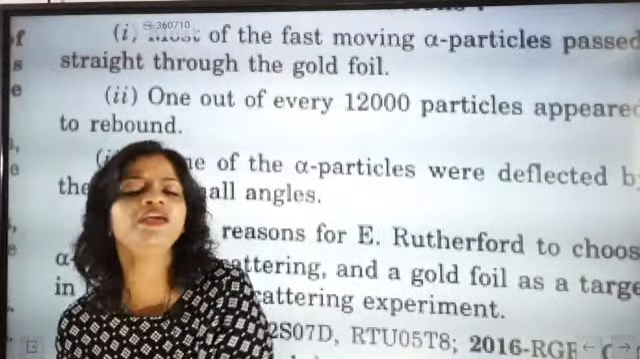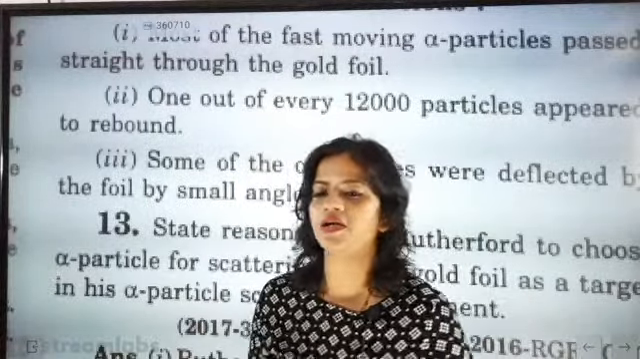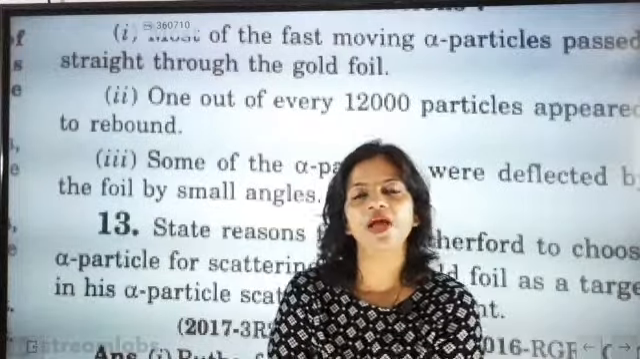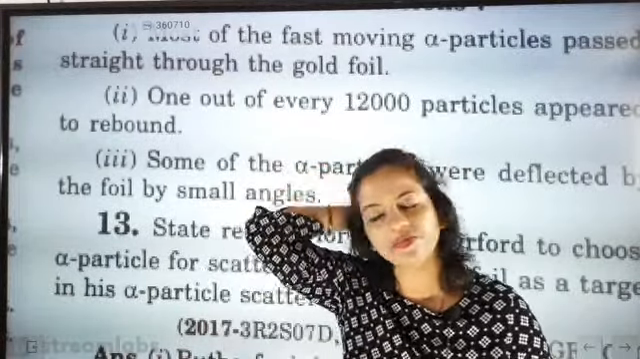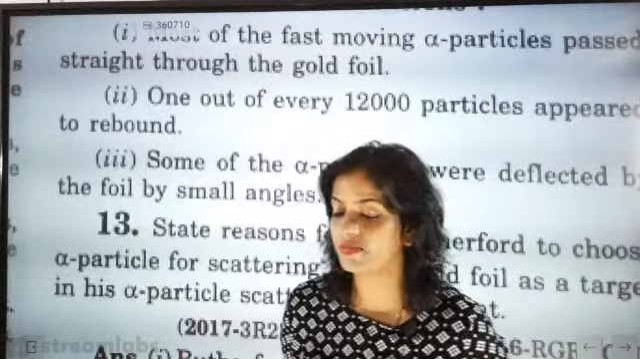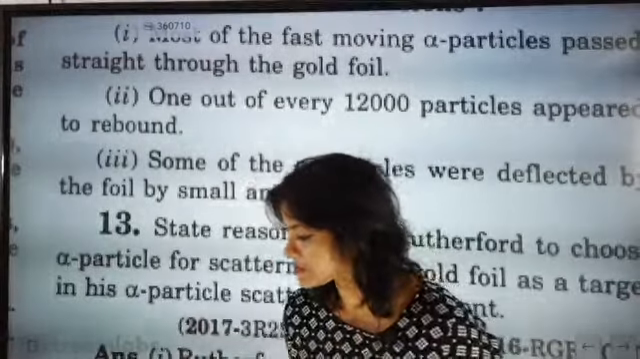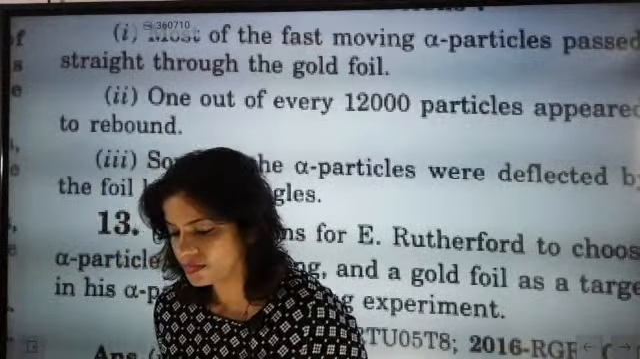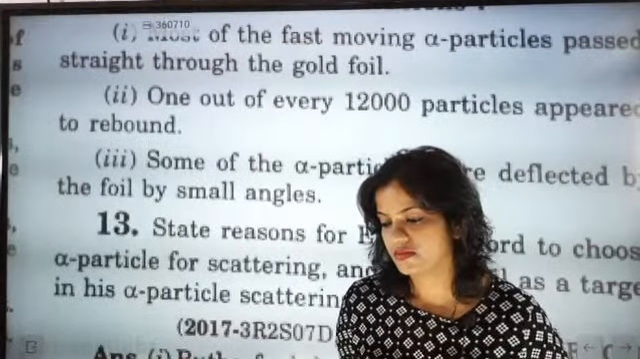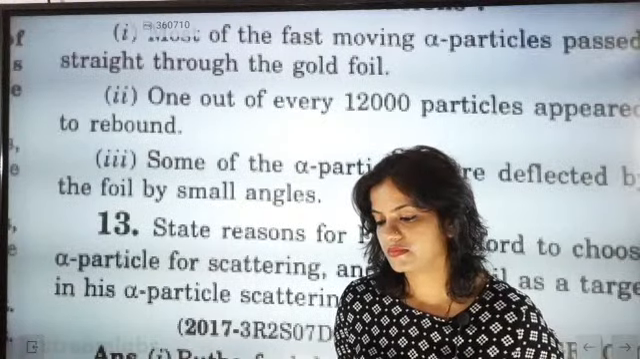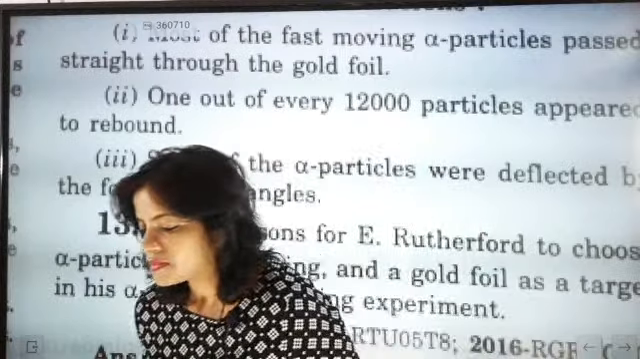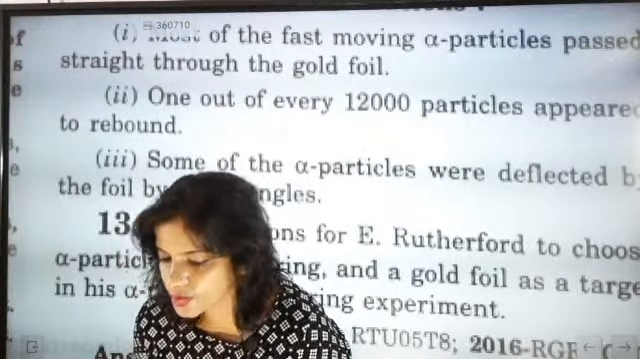Okay, fine. Next part, why did he use alpha particle? See, rather than alpha particle, he might have used anything else. So what is the major reason behind using alpha particle? He could have used anything else, but he only used alpha particle. What is the reason behind using alpha particles? The gold foil has a smaller number of atoms compared to others.